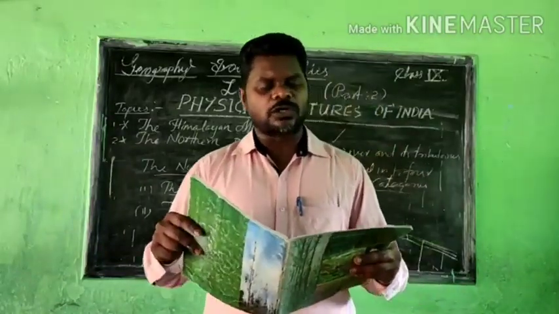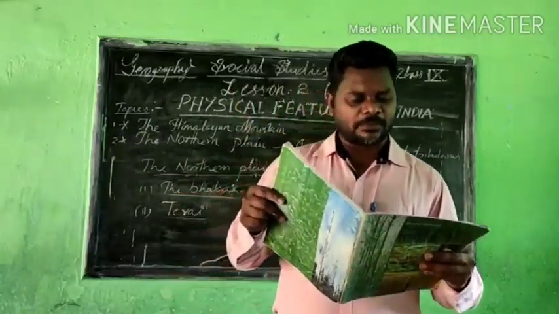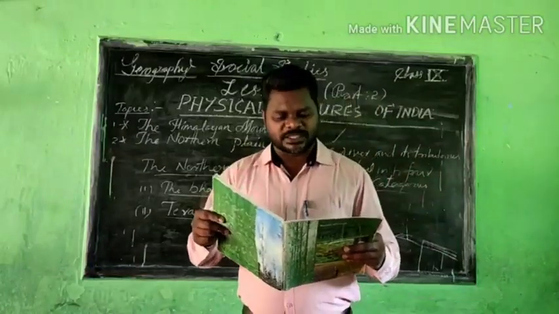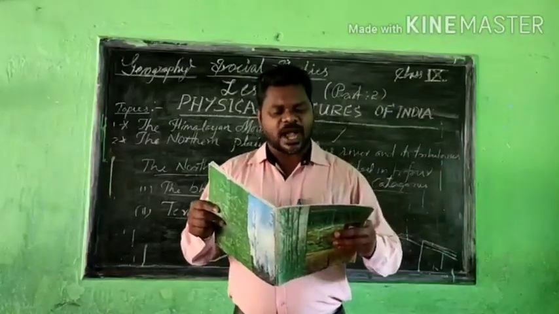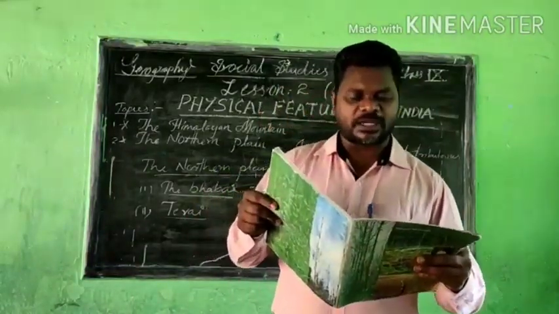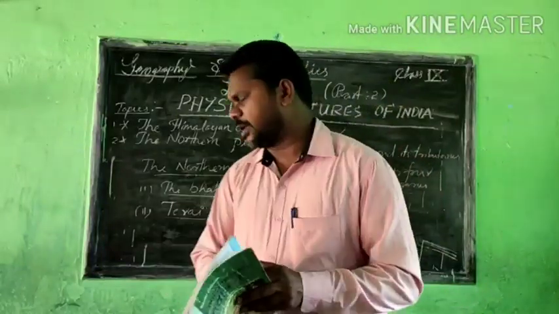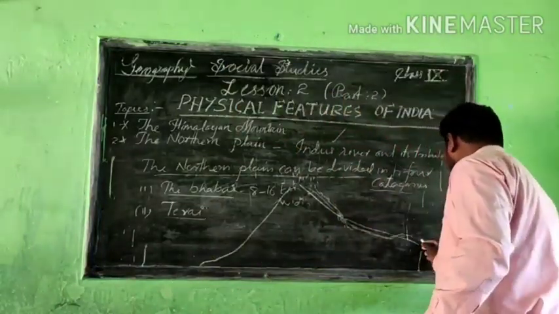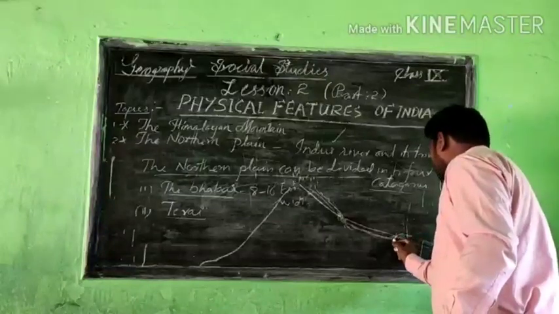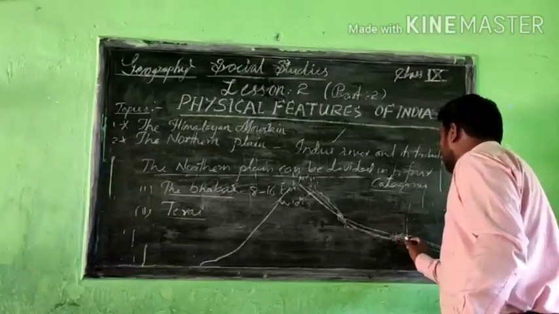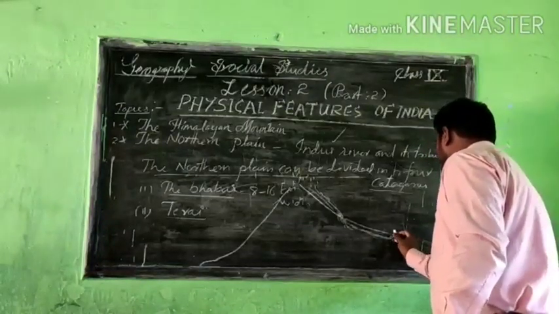So all streams disappear in the Bhabar belt, and south of this belt the streams re-emerge and create a wet, swampy and marshy region. It is known as Terai. They get together again, and here also swampy and marshy areas are there. This area is mainly called Terai.